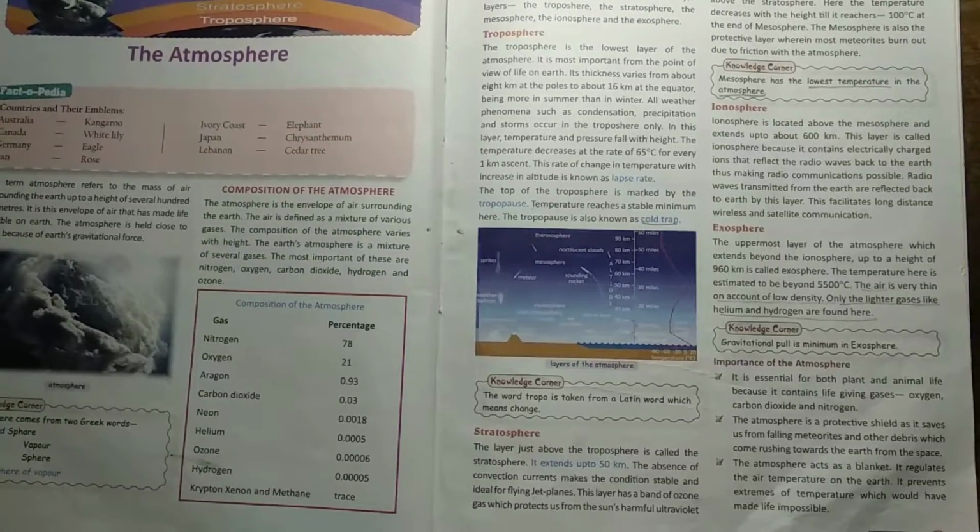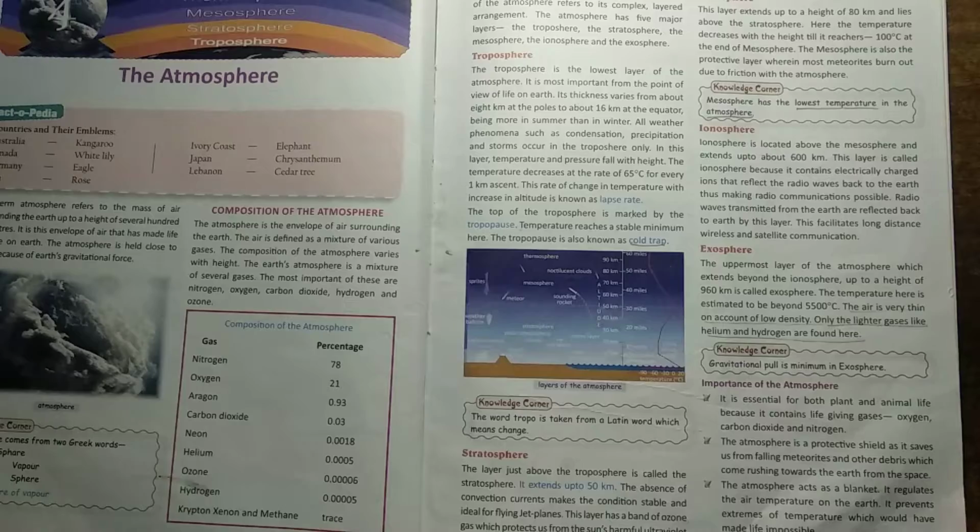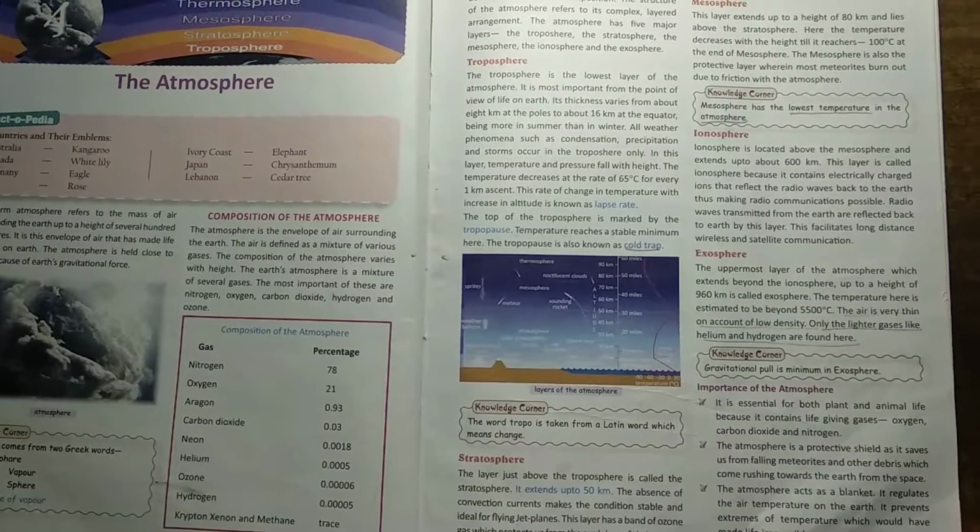Importance of the atmosphere. It is essential for both plant and animal life because it contains life-giving gases: oxygen, carbon dioxide and nitrogen. The atmosphere is a protective shield as it saves us from falling meteorites and other debris which come hurtling towards the earth from space.